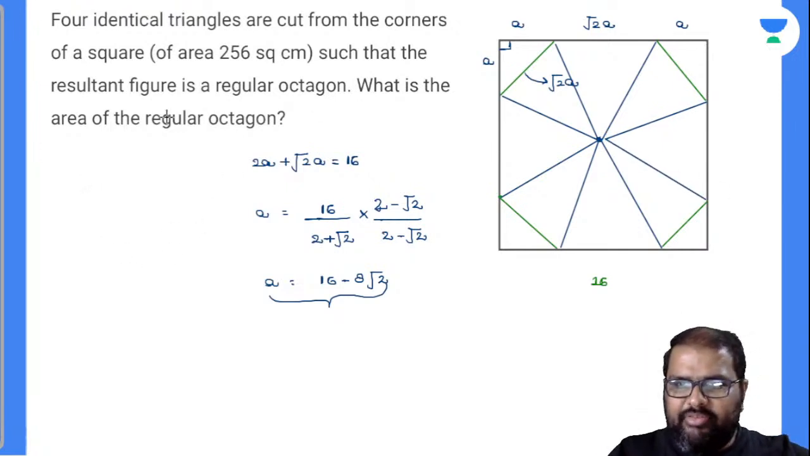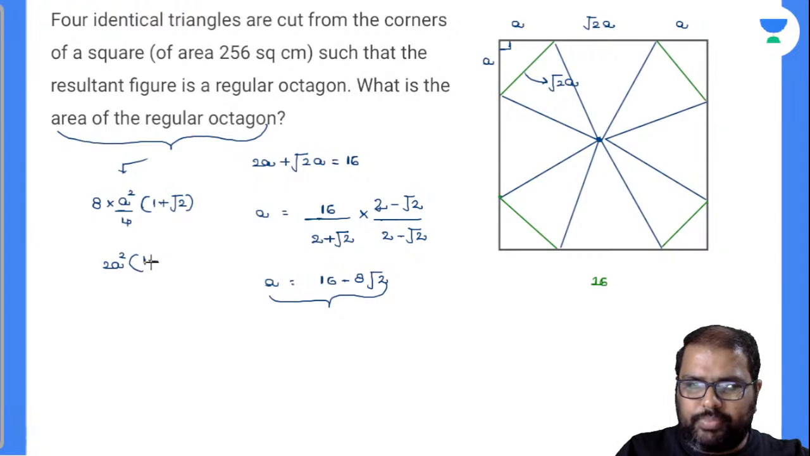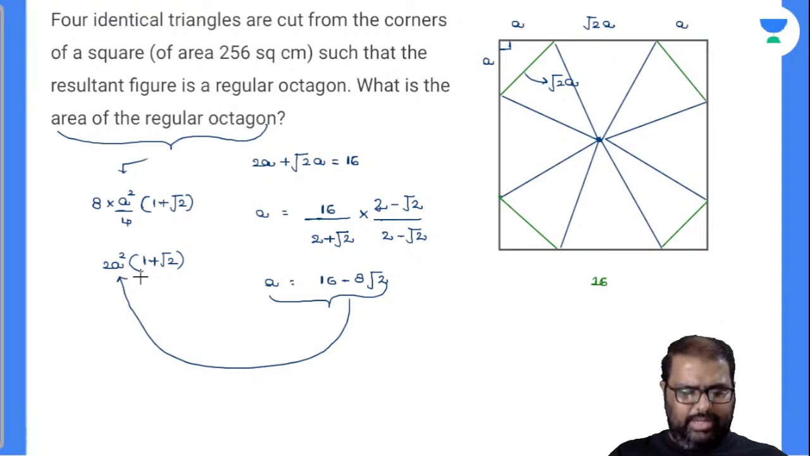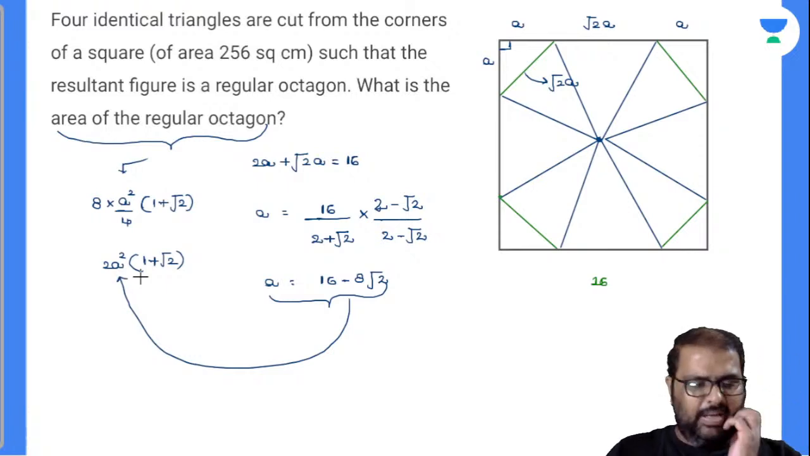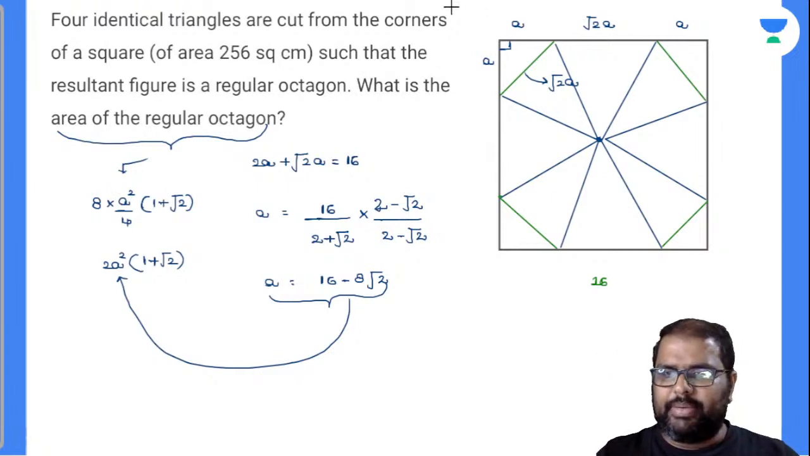So see here, the area of a regular octagon formula, how many of you know this? 8 into a square by 4, because we have to do with trigonometric properties, beta. One angle will be 135 degrees. Finally, I can write this as 2a square into 1 plus root 2. You substitute your a value here, and automatically you can get the final answer. Solve it, and later you will get the answer. Approximate that value, and that will be your answer, right, Preeti? Chalo. Let's solve the next question.